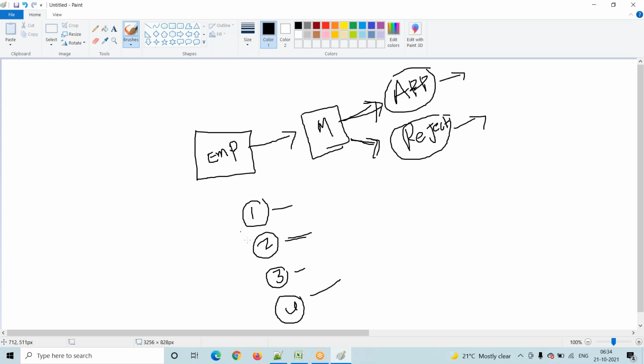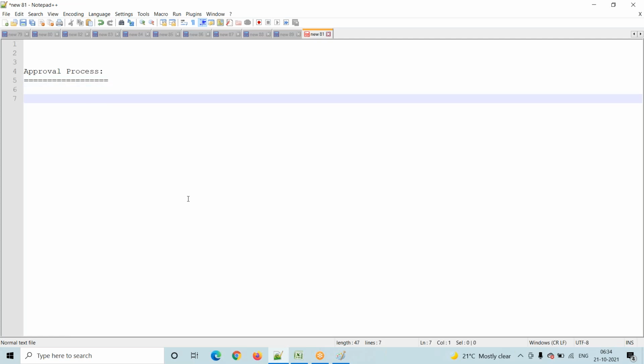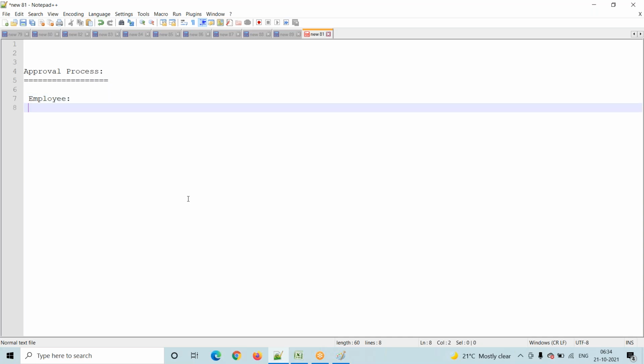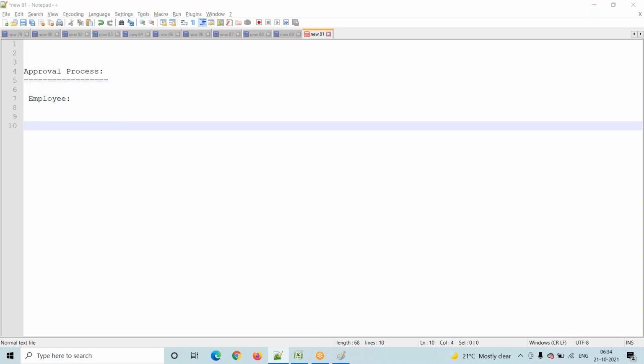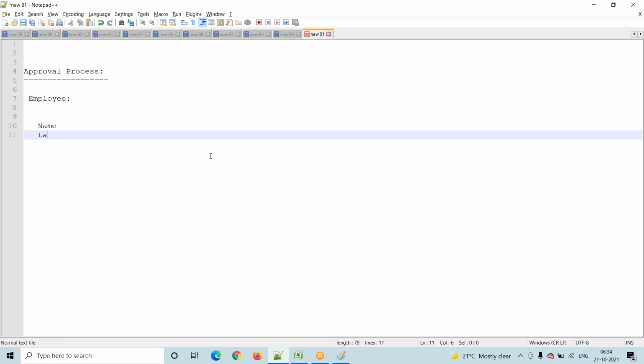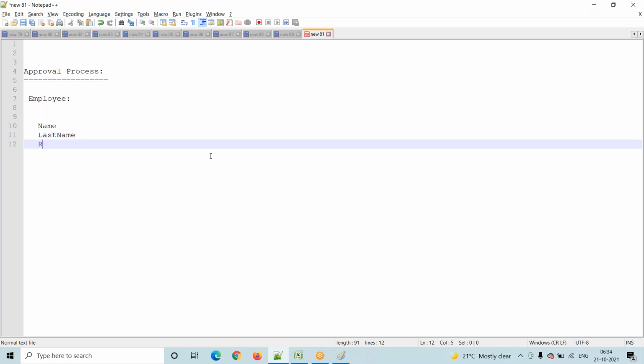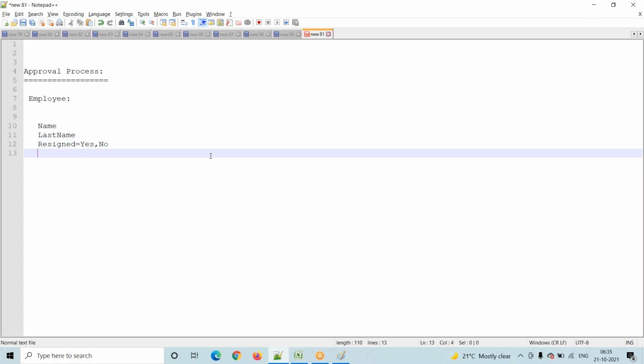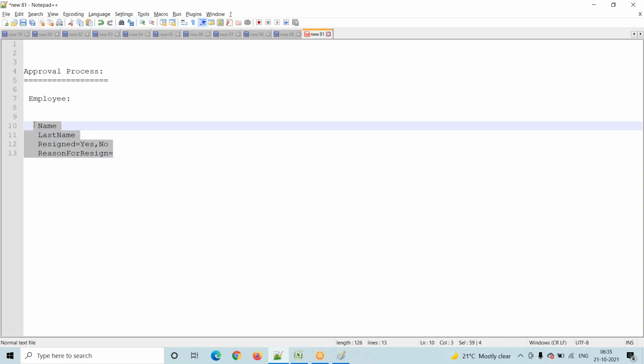So first, what I will do is create one employee object. In the employee object, I will create some fields, like employee name and last name, and the next one is resigned. Resigned is a pick list field with values yes or no. Then reason for resign, which is a text area field, or some other data type, it doesn't matter. If you want, you can create some other fields.